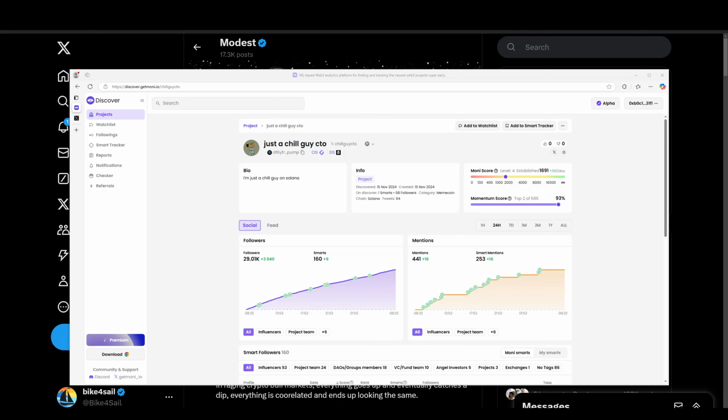I've just started getting to where I'm using it more and more because, as you know, I use Nansen almost exclusively, and it's done very well for me. I'm going to continue to use it, but it's very important to continue to add to your tool set, right? This one here, Moni Discover, is going to allow you to get into plays earlier, and I'm going to show you how.